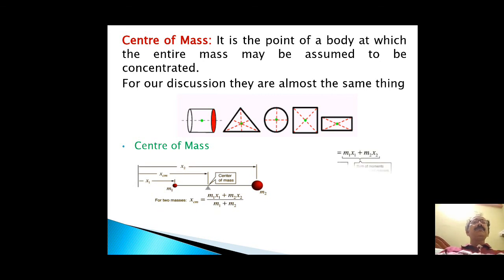In this diagram, there are two different masses, M1 and M2, at certain distances x1 and x2 along a particular axis. The center of mass can easily be calculated, that is xcm, which is nothing but (m1 x1 plus m2 x2) divided by (m1 plus m2).